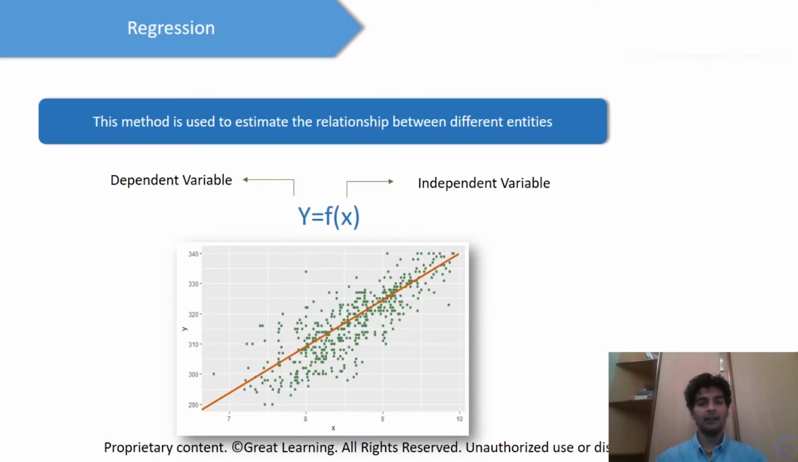Now let's understand regression. Regression is again very simple. It's just used to estimate the relationship between two different entities. Again over here, Y would be our dependent variable, X would be our independent variable, and we try to estimate a relationship between these two.